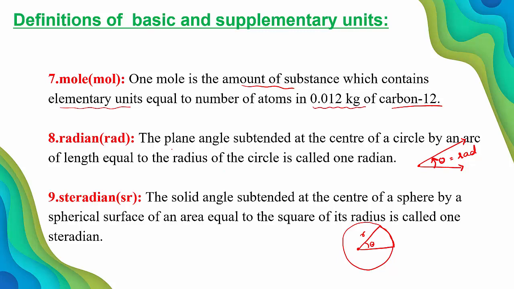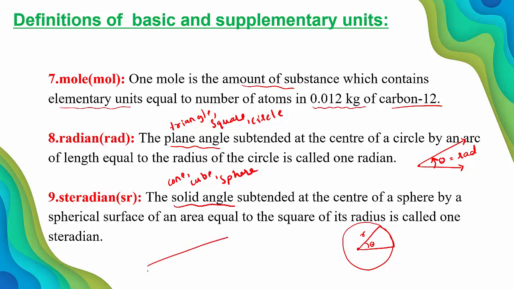Remember, for plane angle we generally take a triangle, square, circle. So these terms we consider for plane angle. But in solid angle, we are going to consider a cone, cube or a sphere. This is for 3-dimensional.